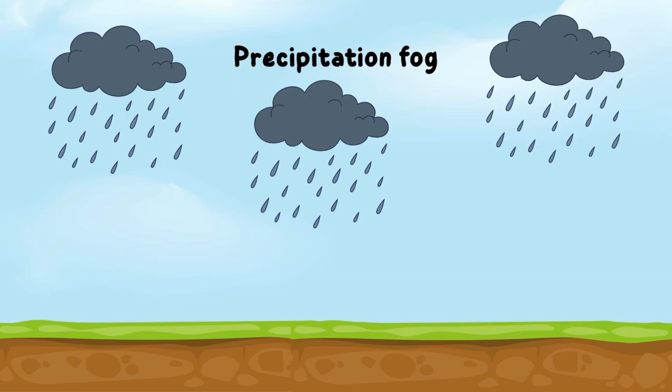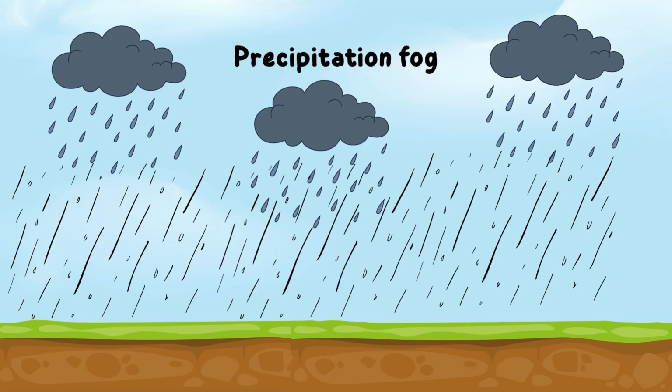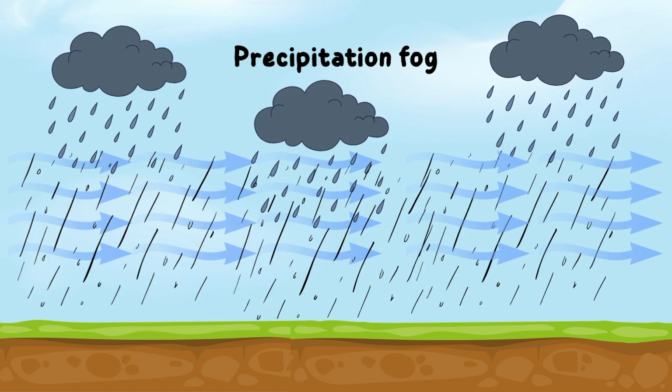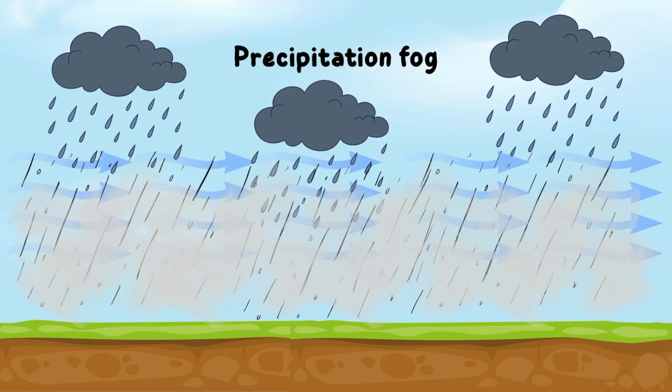Next type of fog is precipitation fog. This fog occurs when rain is falling through the cold air. The saturation of the air and the rise of the dew point causes the formation of precipitation fog.